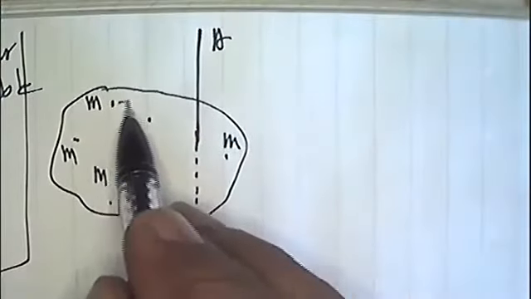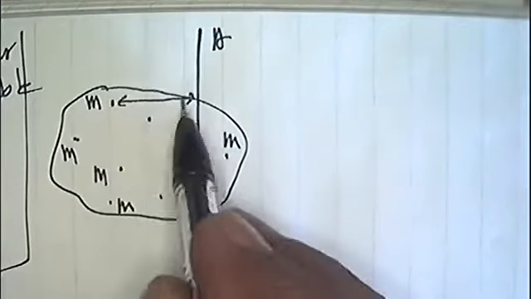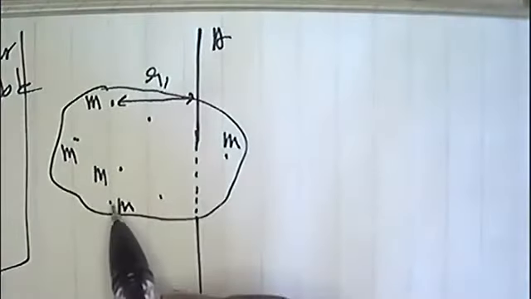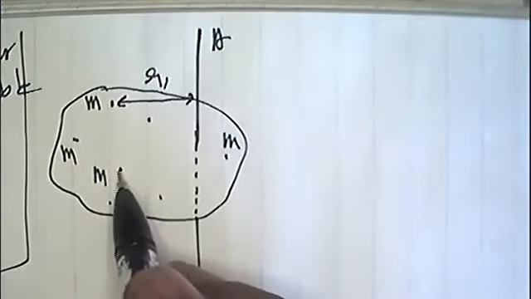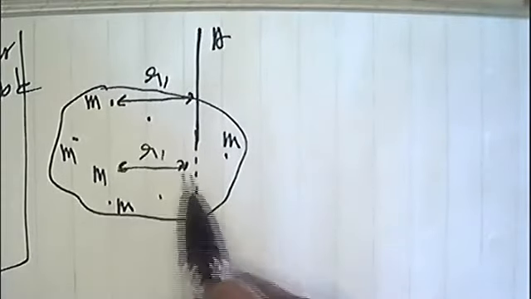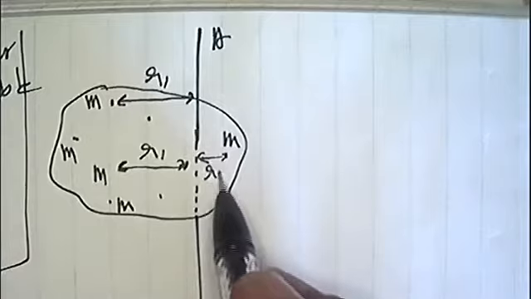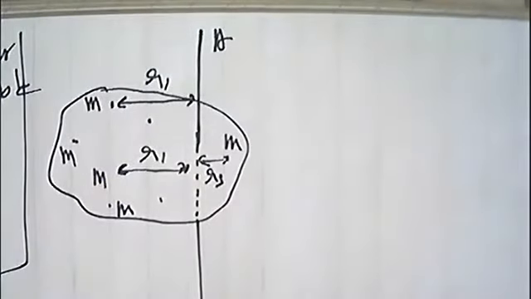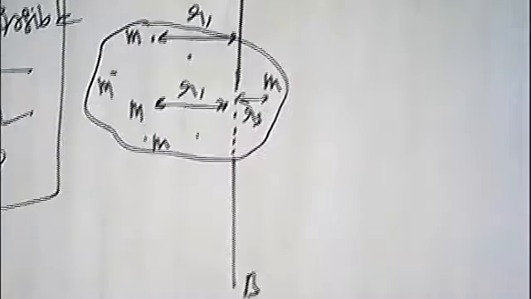सबका एक ही मास है, but they are at different perpendicular distances from the axis of rotation, r1, r2, r3 and so on. So what is the mass of the body?